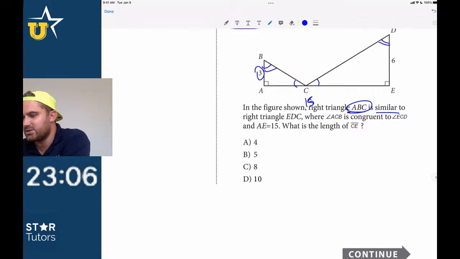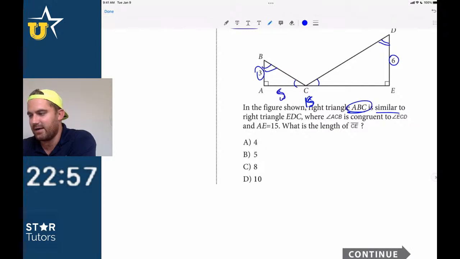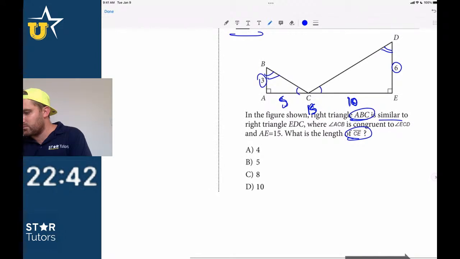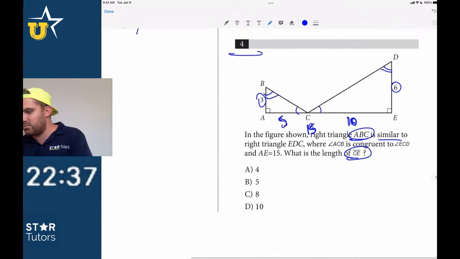Okay, so if this is 3 and this is 6, that's our ratio factor for similar triangles, so that means it's times 2. If this whole thing is 15, that means that this has to be 5 and this has to be 10, right? Because 5 times 2 is 10, 3 times 2 is 6, and that's the definition of similar triangles. Okay, so if AE is 15, then the length of CE must be equal to 10, right? Yeah, D, number 4.